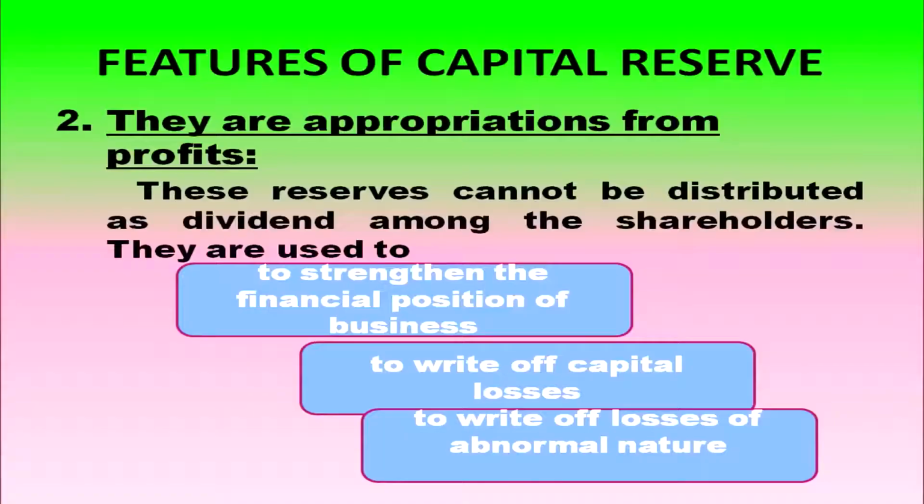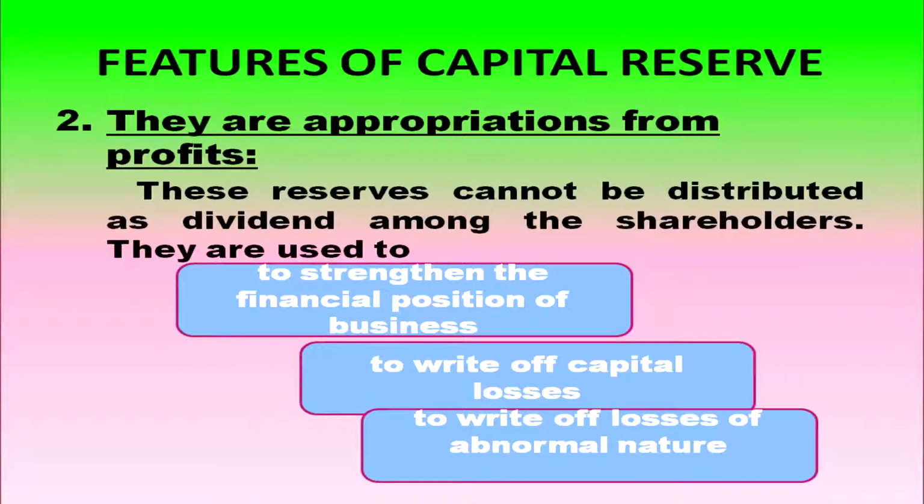Regular selling, profit which is arising out of regular selling is the regular course of business profits. So, if any profit is coming other than the regular course of business, such profit can be kept aside for capital reserve. Capital reserves are appropriations from the profit.